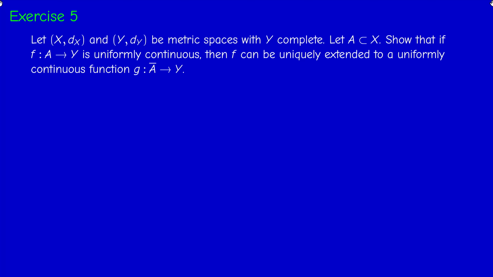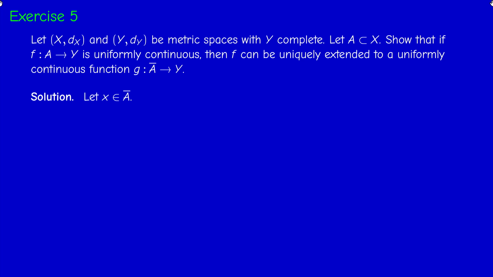We have two metric spaces, (X, d_X) and (Y, d_Y), with Y complete and a subset A of X. We have to show that if f is a uniformly continuous function from A to Y, then f can be uniquely extended to a uniformly continuous function g on the closure of A.